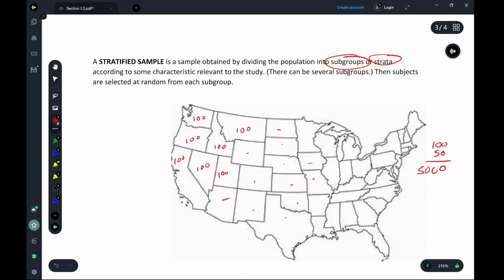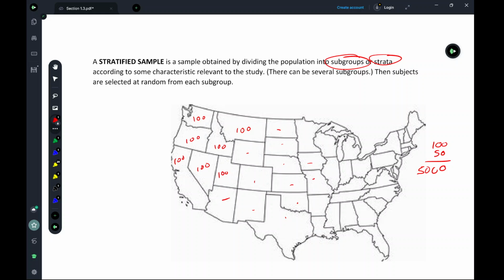So finding 5,000 or polling or gathering information from 5,000 people, way easier than trying to gather information from 350 million people. But because we followed a stratified sampling method by taking our strata or the subgroups according to some characteristic relevant to the study, right?